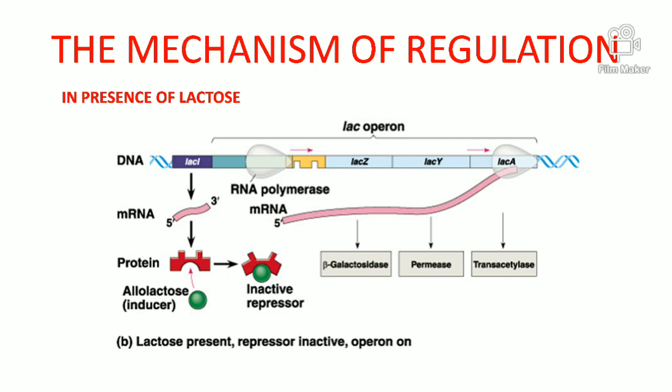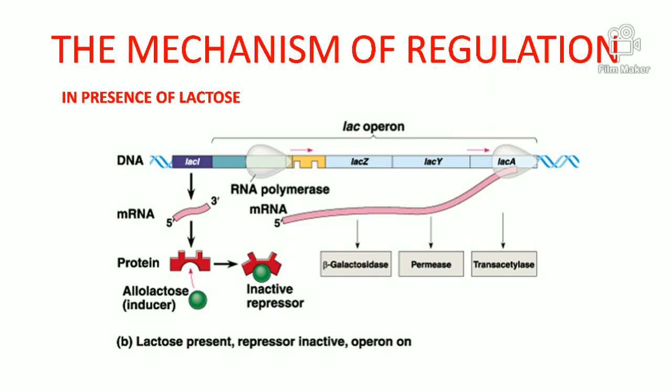So in the presence of lactose, this lactose binds with the repressor protein and makes a way for the RNA polymerase enzyme, and the RNA polymerase walks along the structural genes Z, Y, and A and carries on the process of transcription. As a result, a polycistronic mRNA molecule is formed, and from this mRNA molecule, the enzymes beta galactosidase, permease, and transacetylase will be translated.